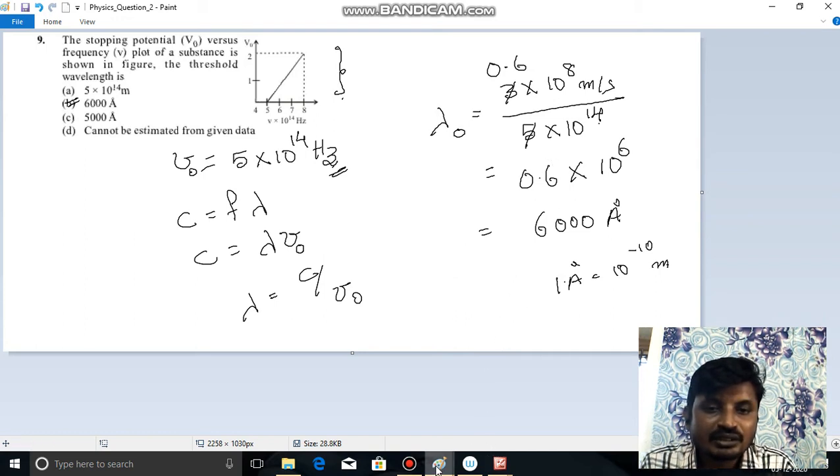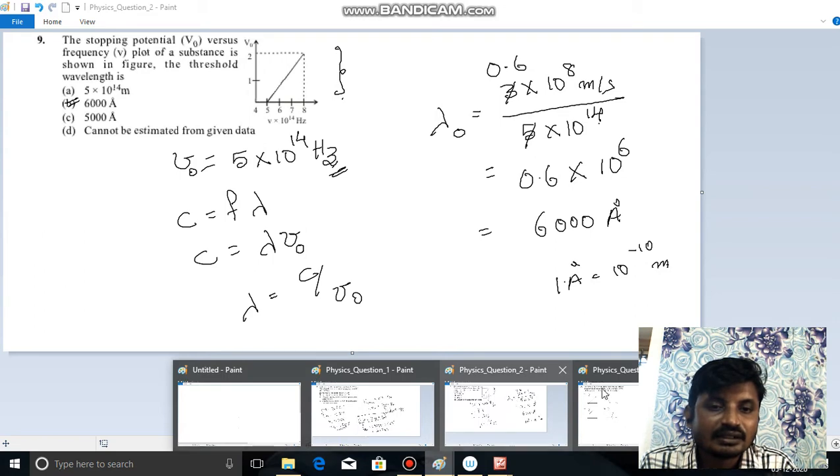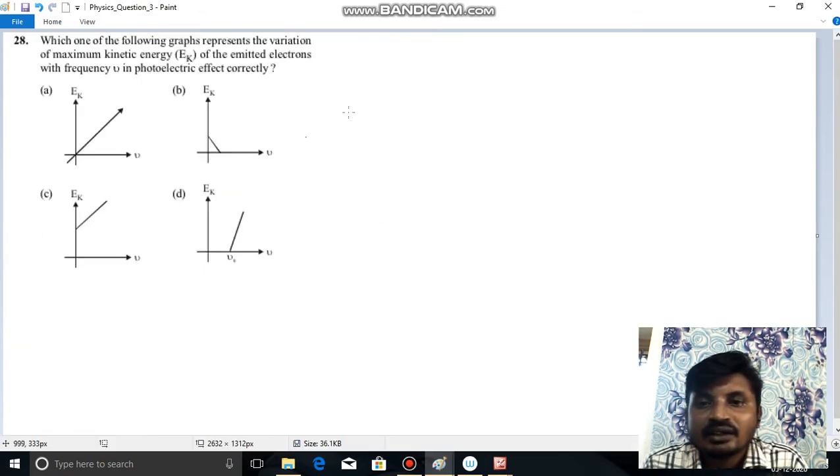So let us jump to the third question. Which one of the following graphs represents the variation of maximum kinetic energy Ek of the emitted electrons with the frequency nu in the photoelectric effect correctly? Let us write the photoelectric equation first.